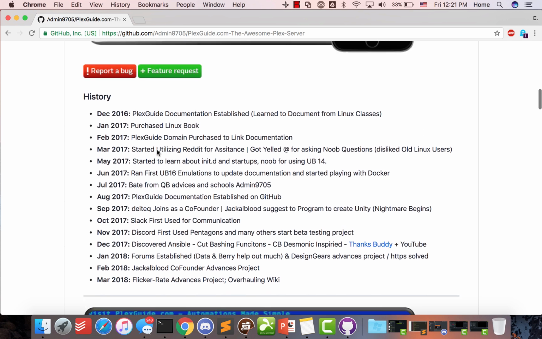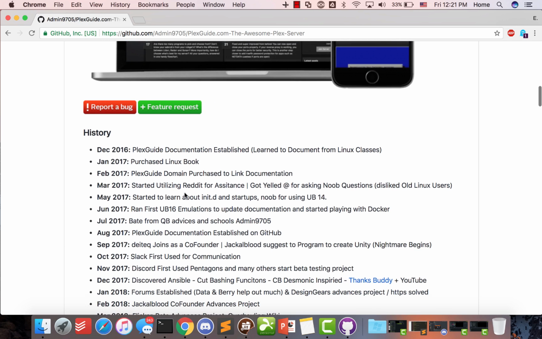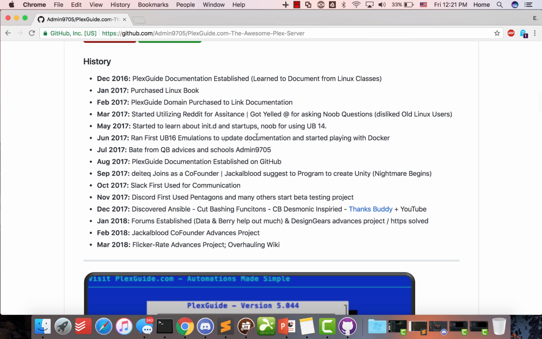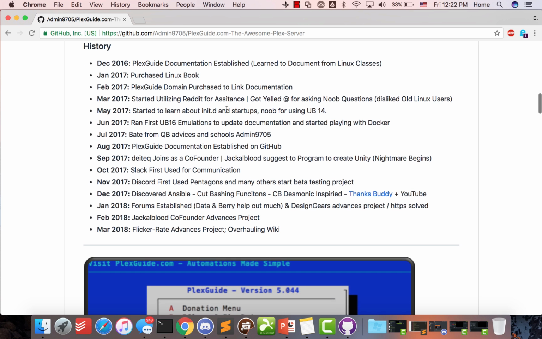So next, what we started doing with PlexGuide is we started utilizing Reddit, and there are a lot of great Reddits out there. Plex, who's been great, Data Hoarder, they've been awesome. Plex ACD. There are several Reddits out there that have really helped users like yourself come across.